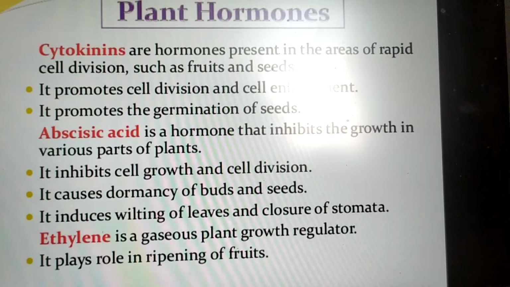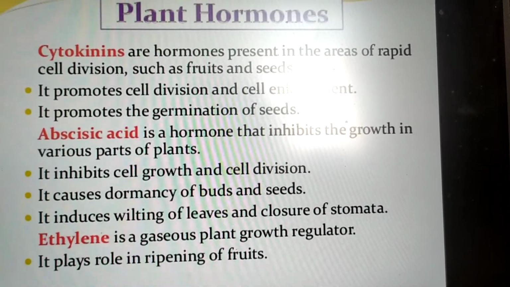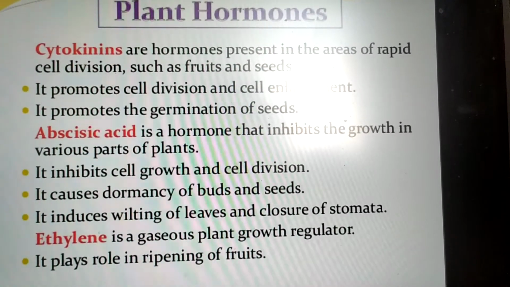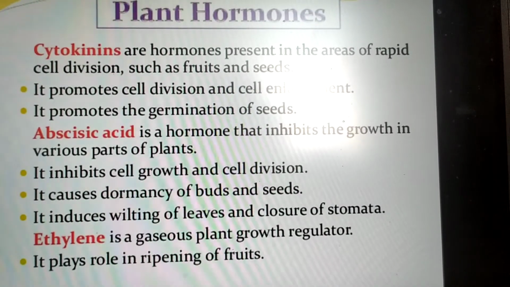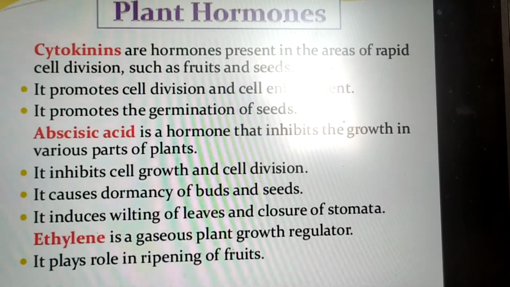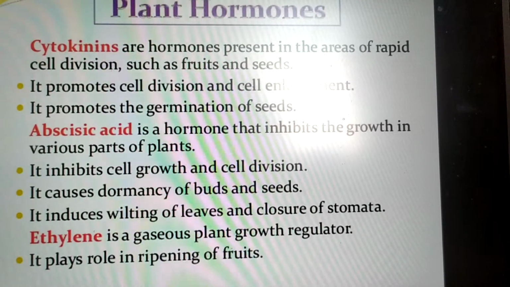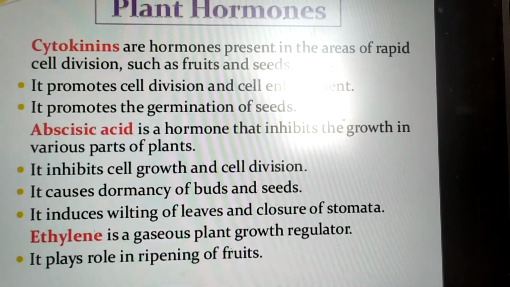Ethylene is a gaseous plant hormone. It is the only hormone which is gaseous. It plays a very important role in ripening of fruits. So these are some of the phytohormones. You need to know their functions and the place where they are synthesized.